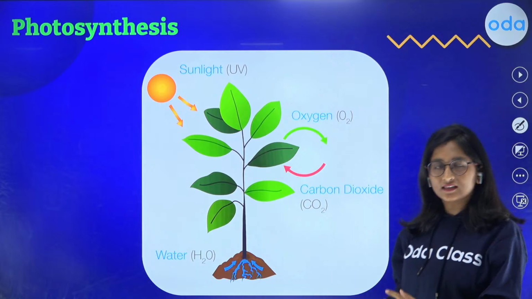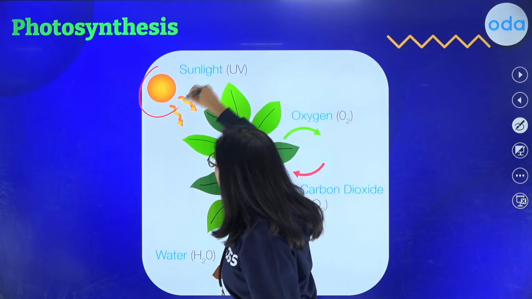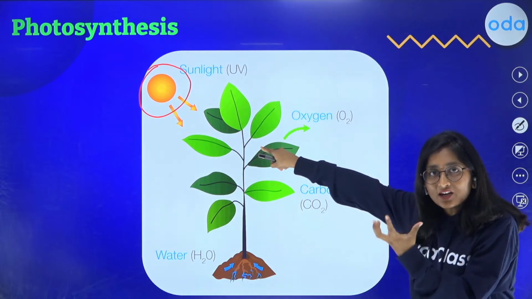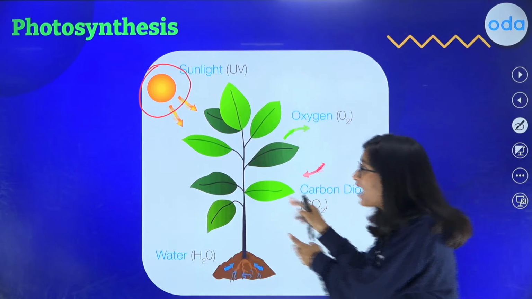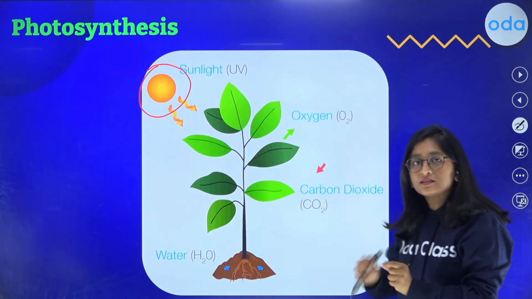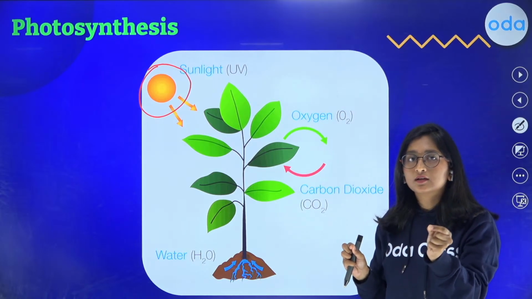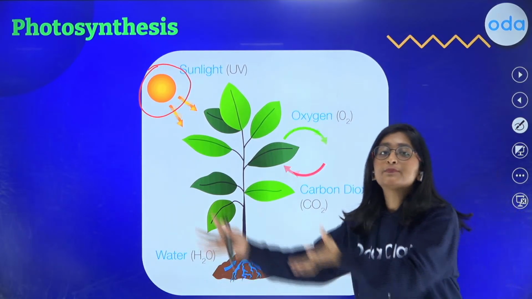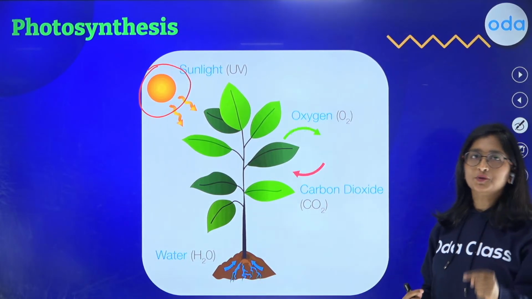Now, in the case of photosynthesis, what happens? Can you just look at the sun? The sun is giving the sun energy, that is the heat energy, and that is being absorbed by the plant. So the plant is going to absorb that heat energy from the sunlight, thus referring to the endothermic process, endothermic reaction. So we can say that photosynthesis is the process where the green plants are absorbing the light energy and can be a very classic example of the endothermic reaction.